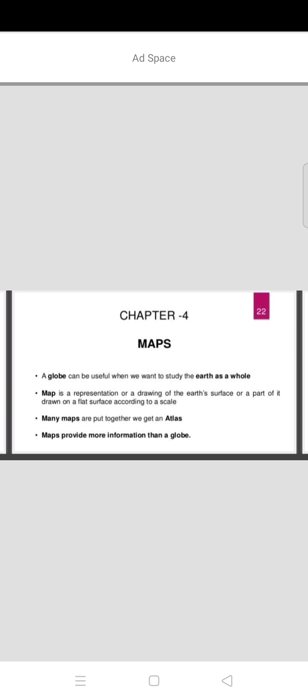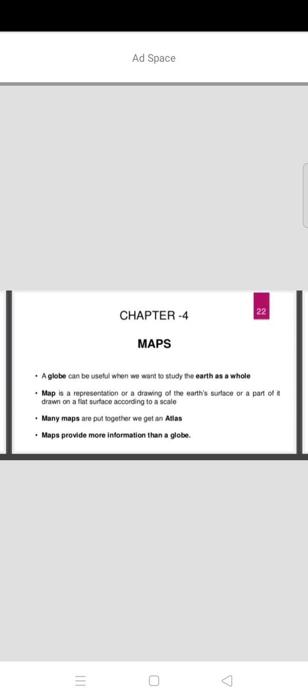See here, a globe can be useful when we want to study the earth as a whole. The globe is useful when we want to study the earth as a whole. When we study that, the globe is useful.